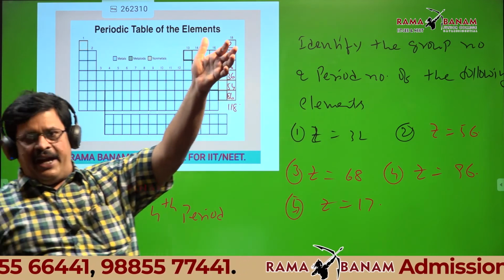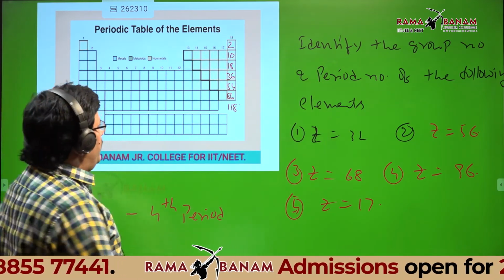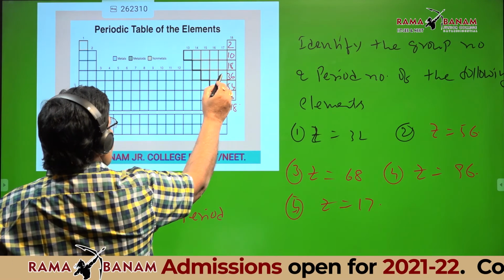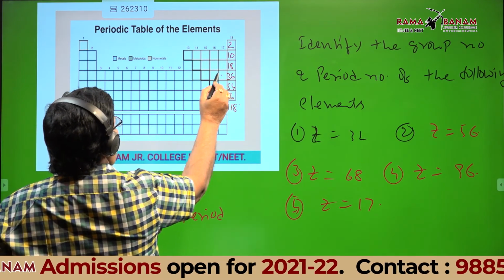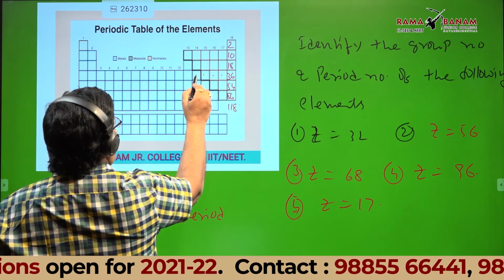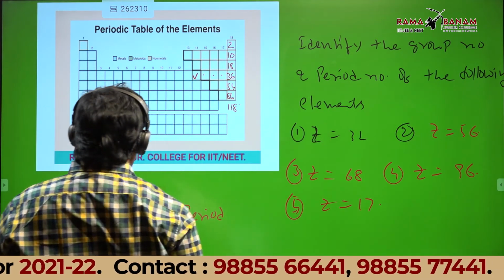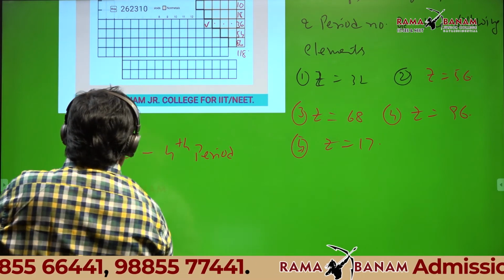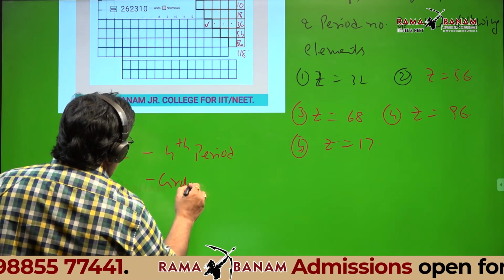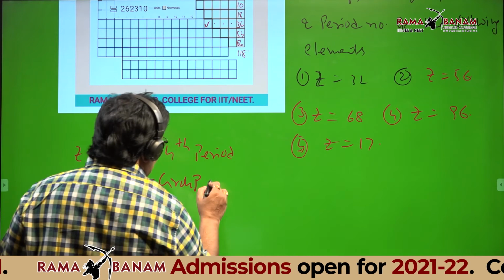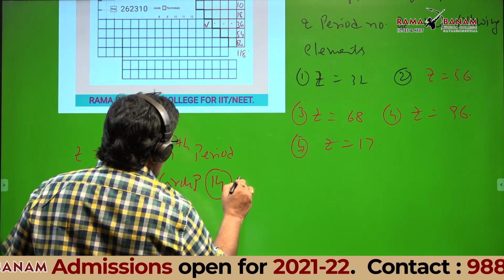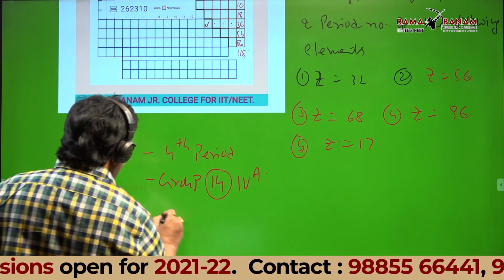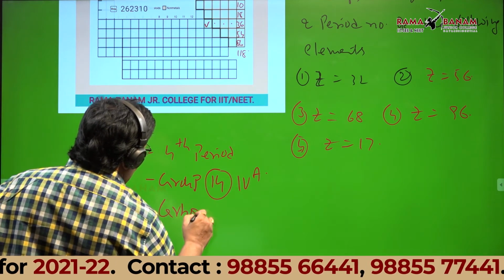That is the reason why I gave an empty table. 36 is here, 32 we want. 35, 34, 33, 32. Group 14. Am I right? Group 14 means carbon family or 4A group, which is carbon family.